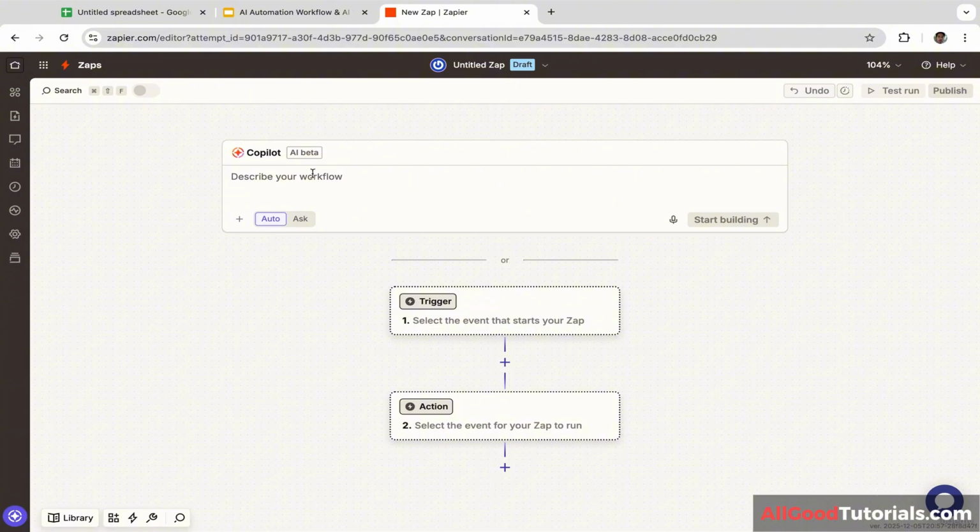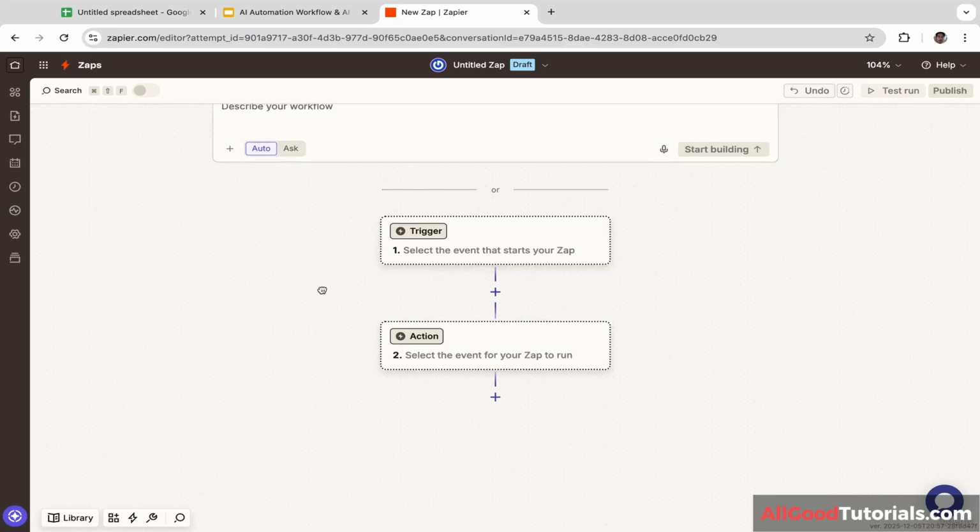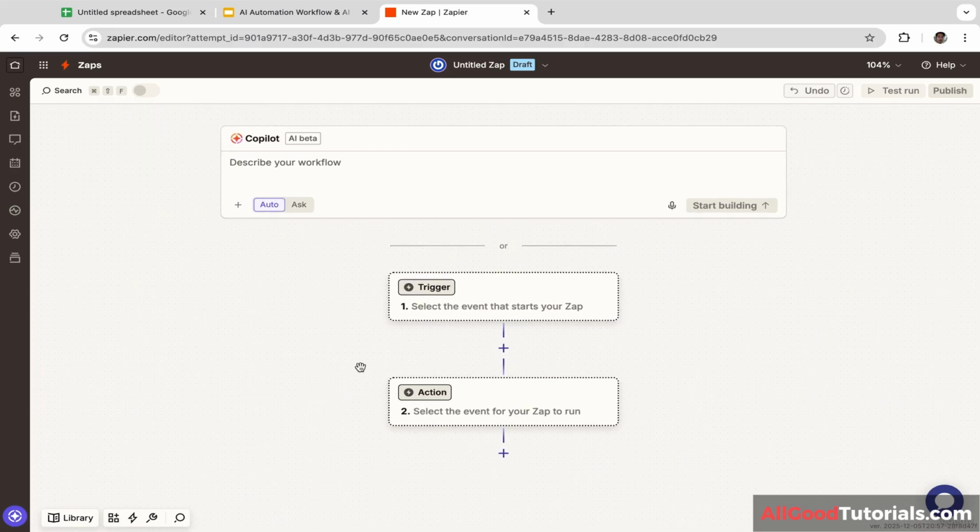The first option is to use AI to automatically generate the automation workflow. You just need to write the prompt, explain what kind of automation you want, and in less than a minute, AI is going to generate the automation workflow for you. And the second option is to create the workflow manually. And that's what we are going to do.